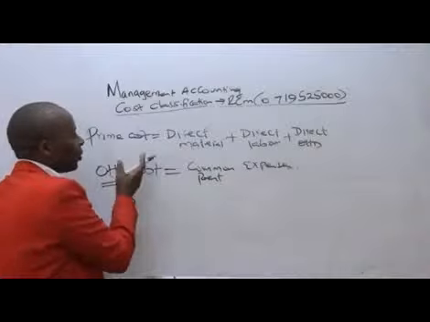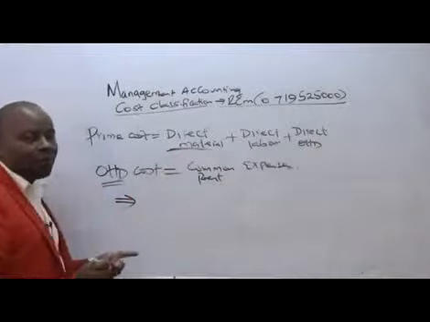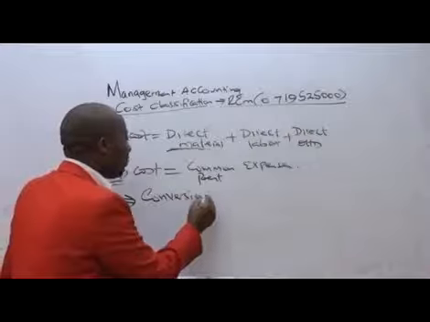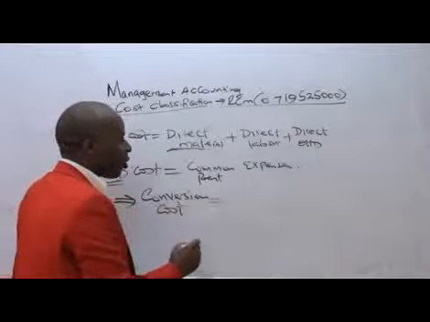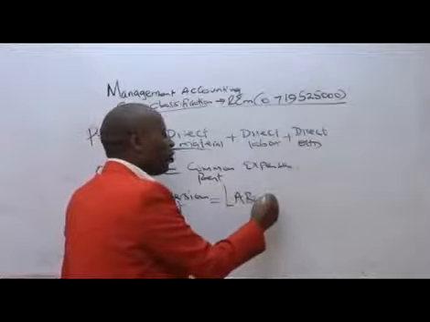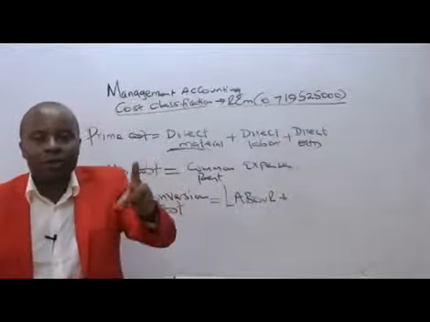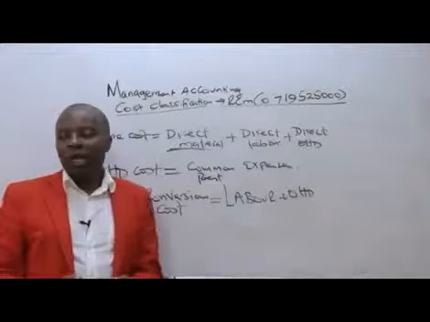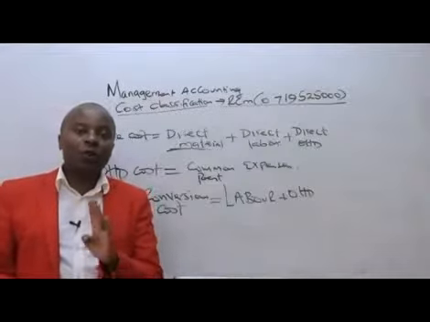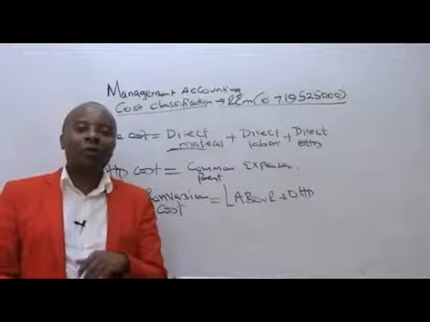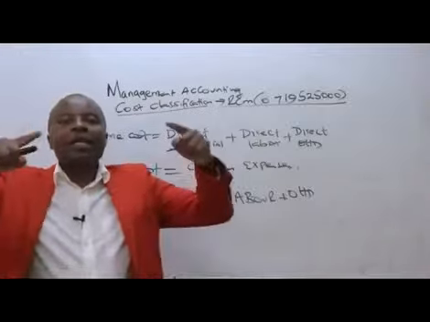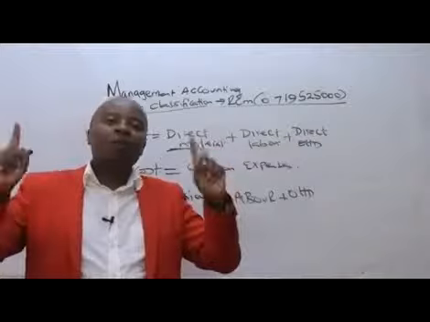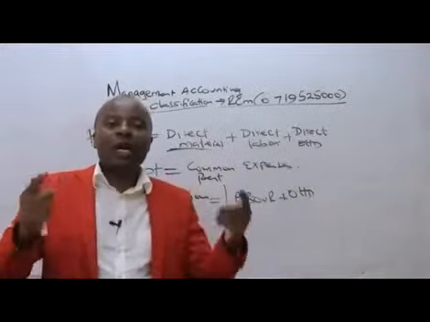But most importantly, you need to understand something here. We said prime cost. Prime cost is material, labor, and any direct overhead. But generally, we have another terminology which is very important here called conversion cost. Conversion cost, the cost of converting raw materials into finished goods, has only two components: labor plus overheads. Because to convert, like now my timber, I will need a physical space, which I'm paying rent for, and I will need workers to come and help me carry out the conversion.